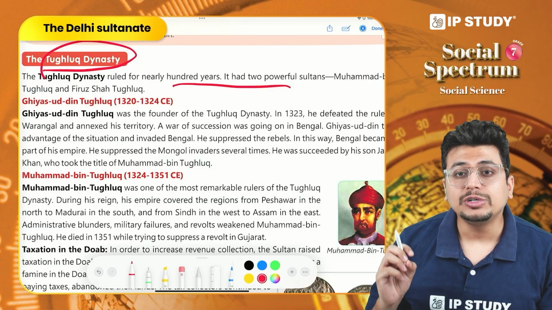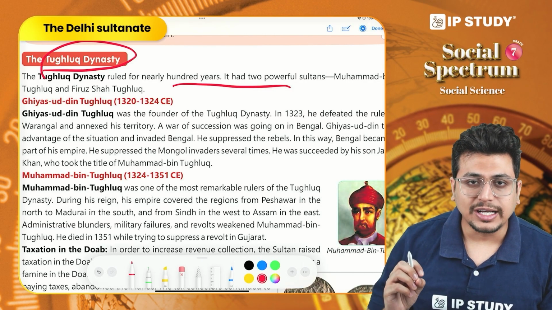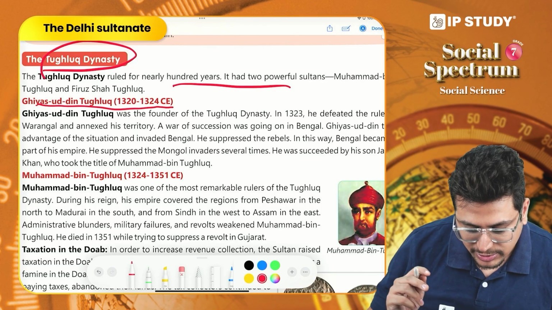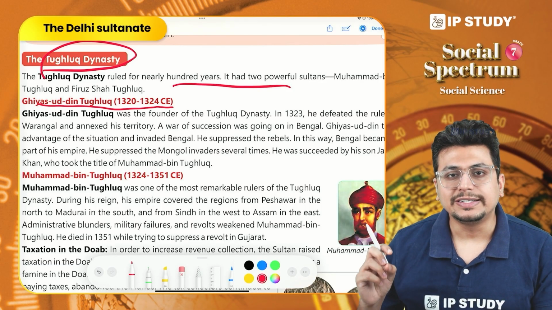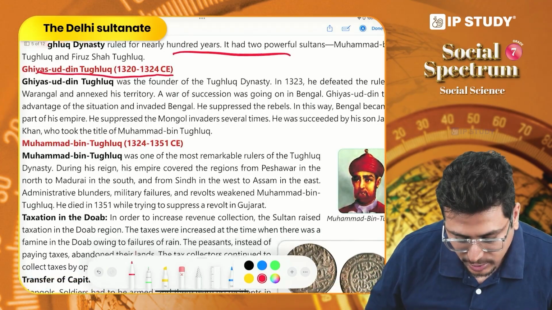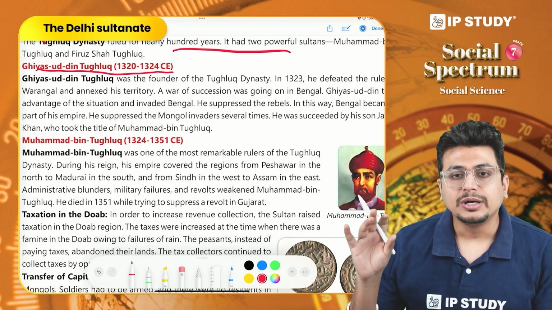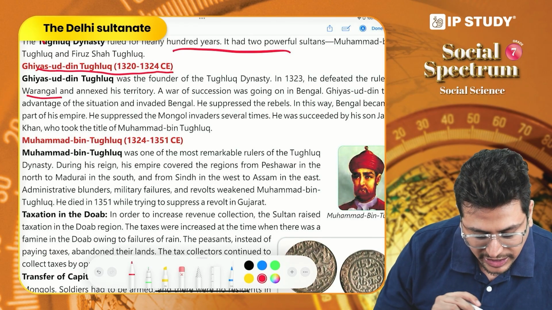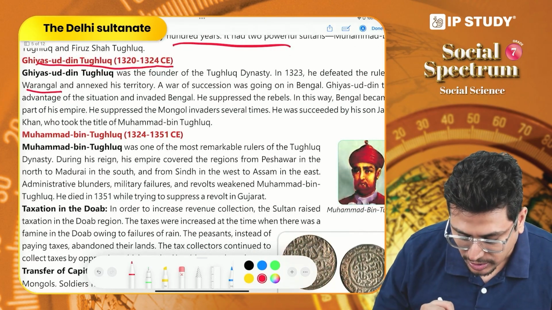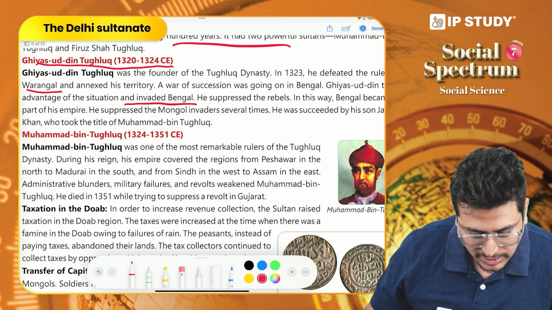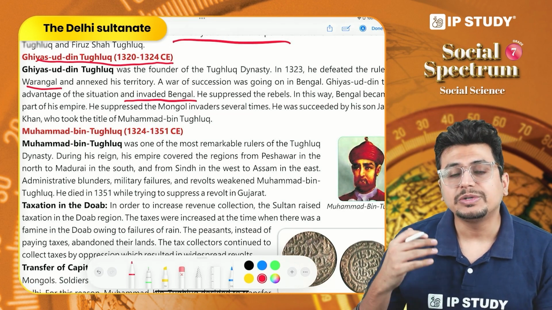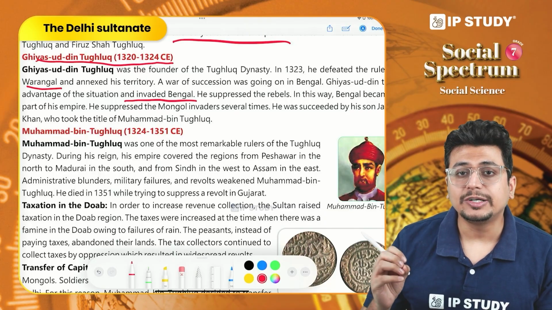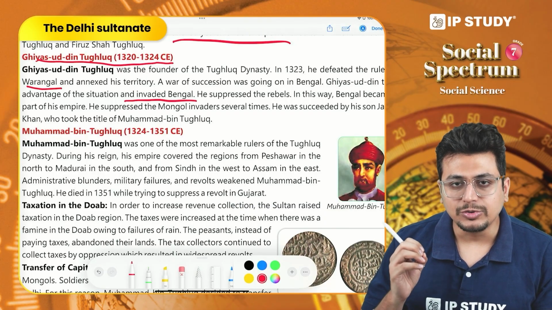We see that there are two important kings, important sultans of this time period. One was Ghiyasuddin Tughlaq. Now, Ghiyasuddin Tughlaq was the founder of the Tughlaq dynasty. He ruled between 1320 to 1324, so almost 4 years. But during this time period, he was able to take control of Warangal region as well as the Bengal region. It was a great accomplishment, because we see that many sultans before him wanted to take control of Bengal, but they were unable to do so.